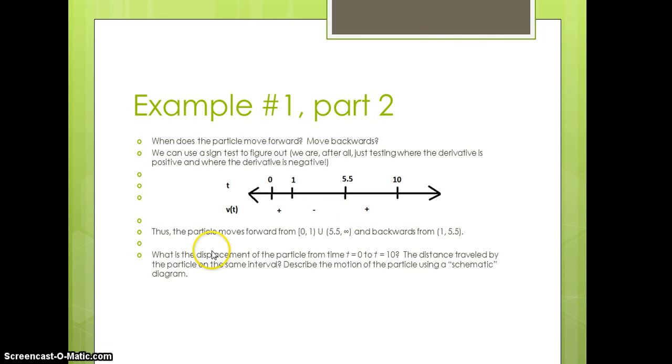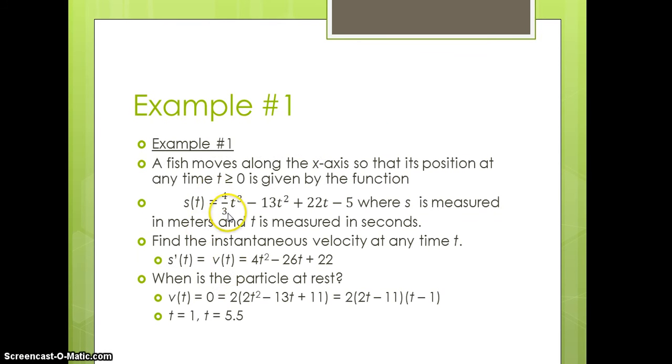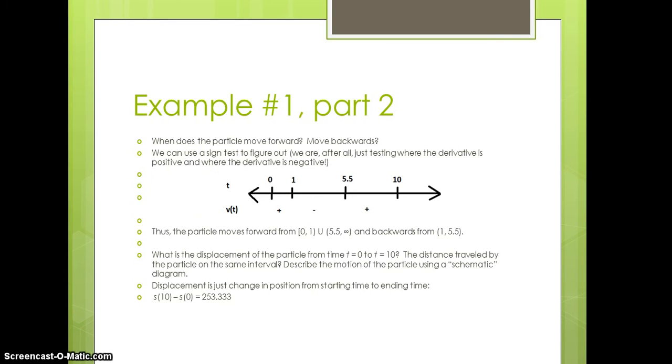What is the displacement of the particle from time 0 to time 10? And what about the distance traveled by the particle? And describe the motion of the particle using a schematic diagram. Well, displacement is just the change in position from starting time to ending time, s of 10 minus s of 0. If you remember, our position function was 4/3 t cubed minus 13t squared plus 22t minus 5. So we plug in 10 and 0 into that function, and we get 253.333.